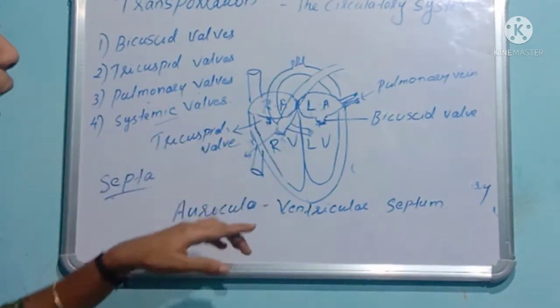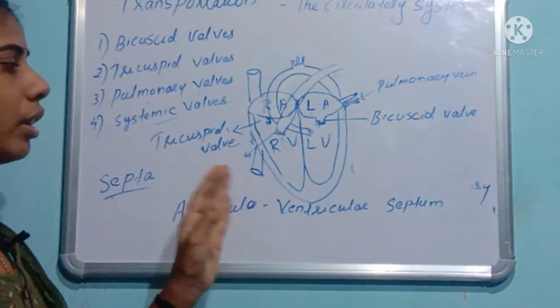Clear? Now, the contraction of the ventricles.